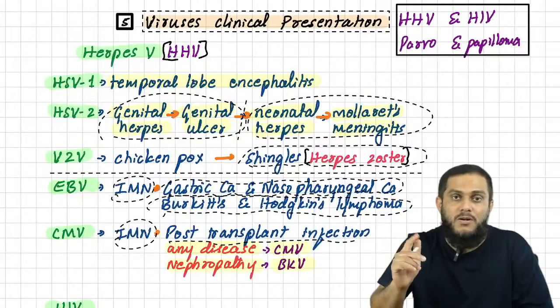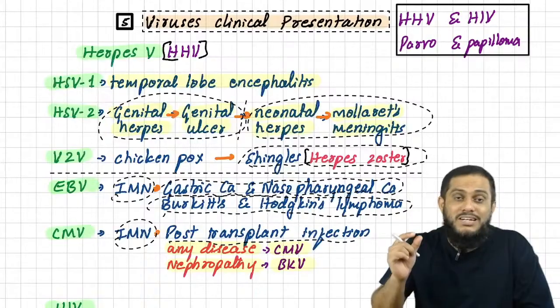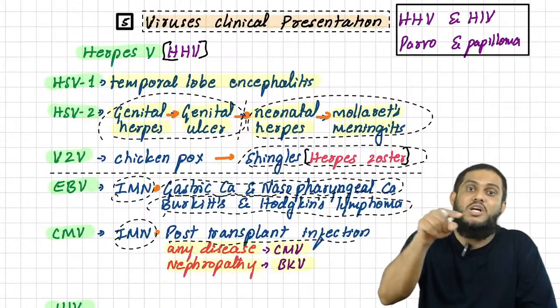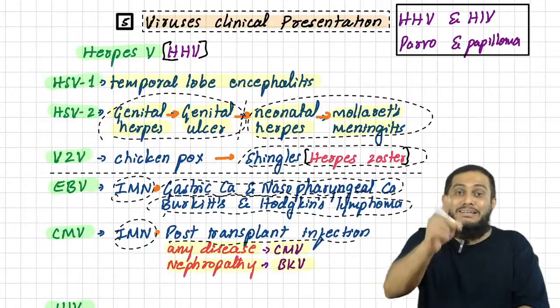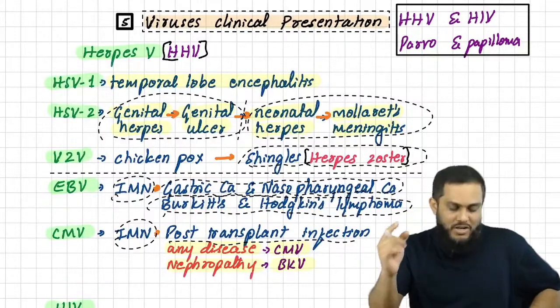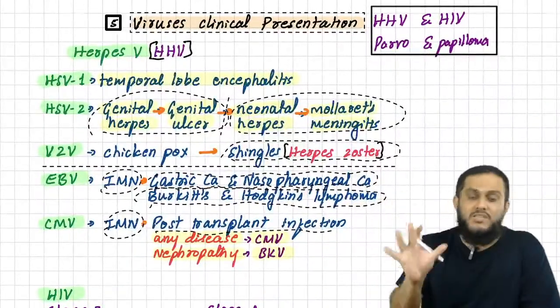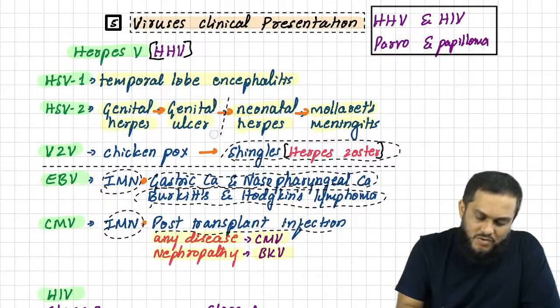Remember, BK virus means borrowed kidney virus. The full form is important, because if you know it, it is easy to remember. What does it do? It burrows the kidney and causes nephropathy in post-transplant patients. Other than nephropathy, any other disease is caused by cytomegalovirus. Very, very important. So this is about the clinical manifestations of the 5 herpes viruses.